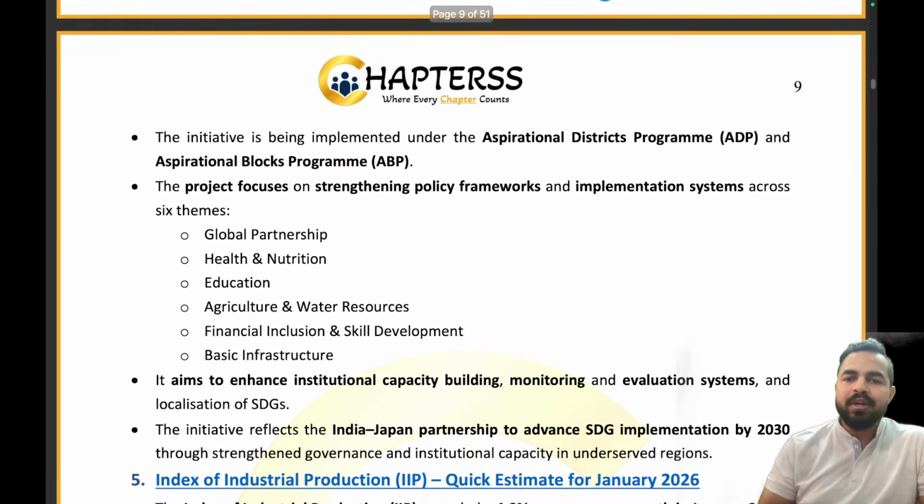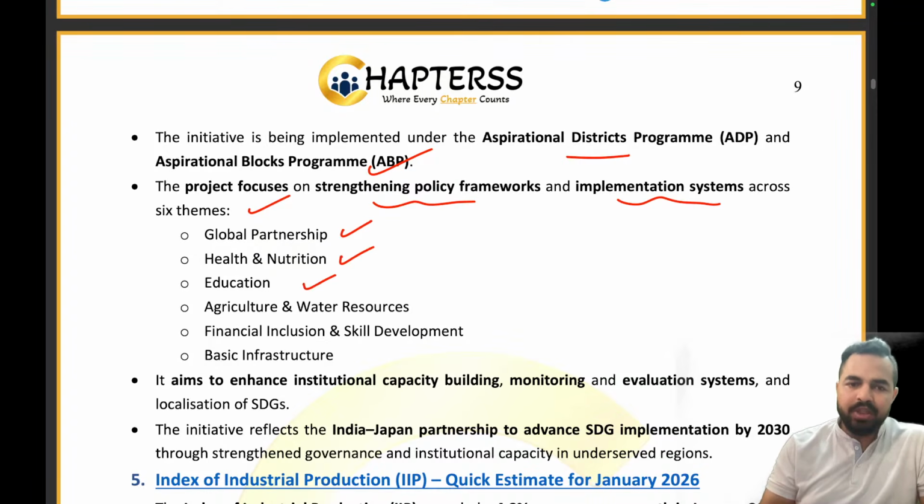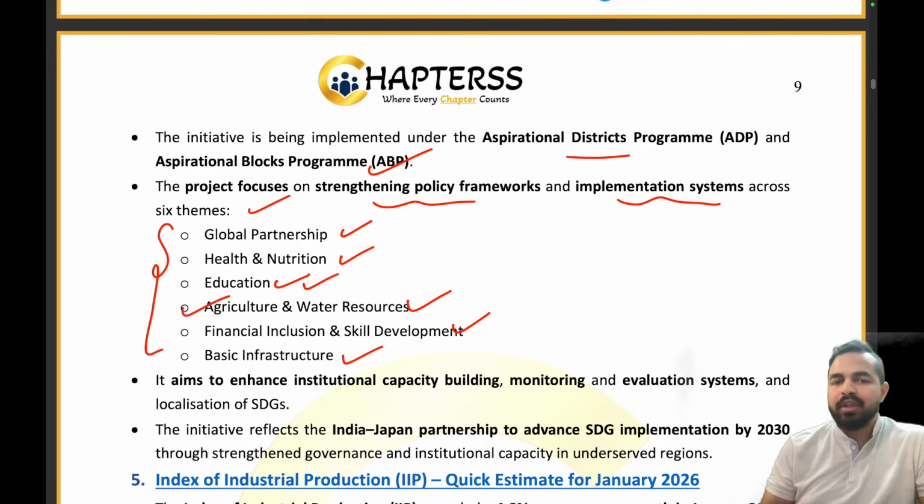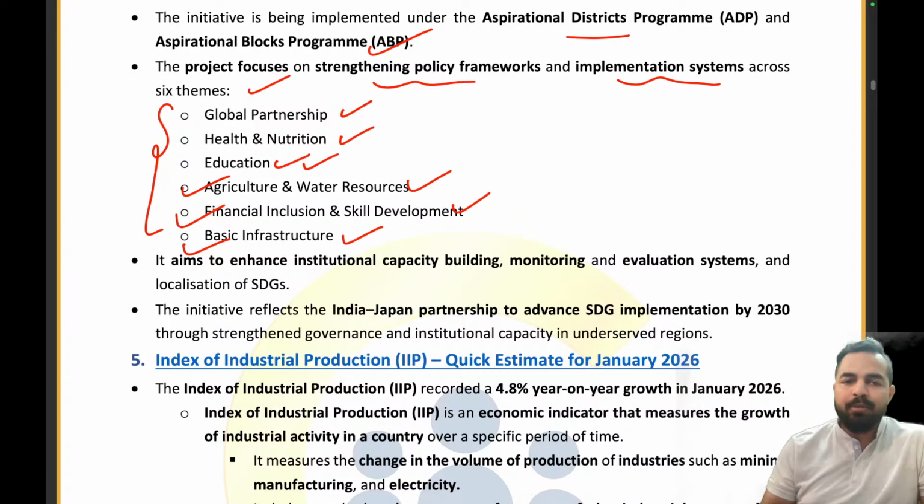So the initiative has been implemented under the aspirational district program and the aspirational block program. It focuses on strengthening the policy framework and implementation systems across 6 themes. These include global partnership, health and nutrition, education, agriculture and water resources, financial inclusion and skill development, and basic infrastructure. The aim of this particular record of discussion is to enhance institutional capacity building, monitoring and